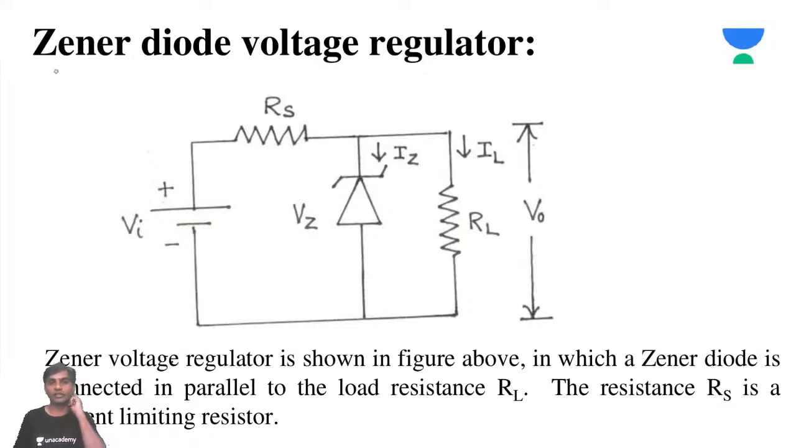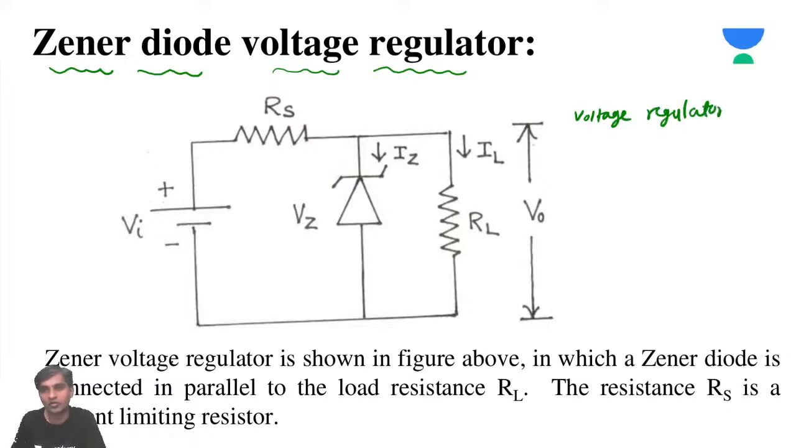Next, this is the most important topic to be discussed. Many times problems are asked based on this Zener voltage regulator. So what do we mean by a Zener voltage regulator? In the figure, the Zener diode is connected in parallel to the load resistance RL. The RS is a current limiting resistance, generally called the source resistance. So what is a voltage regulator? A voltage regulator is a device which will give us constant voltage irrespective of change.